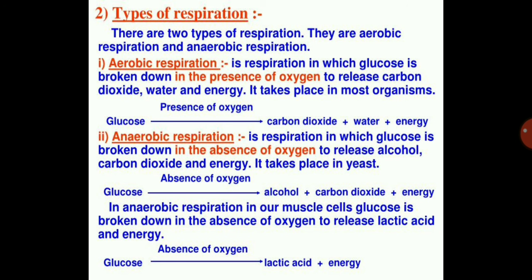Because when you are running, your cells are conducting the respiration process. Correct? Cellular respiration is taking place in your cells. But for a certain time, the oxygen present in the cells is used up by the cell in that respiration. But after some time, the oxygen gets finished. Then what happens? Anaerobic respiration starts taking place in your muscles. So when anaerobic respiration is taking place in your muscle cells, the glucose is converted into lactic acid. In the absence of oxygen, the glucose converts into lactic acid, and then the energy is produced.